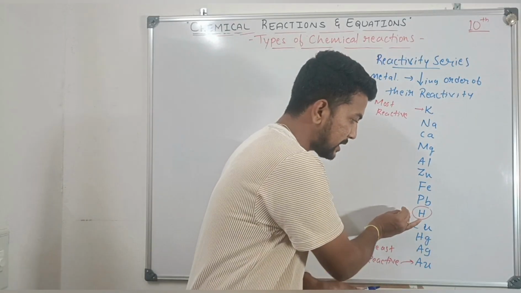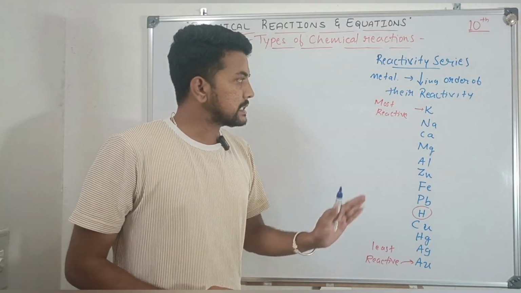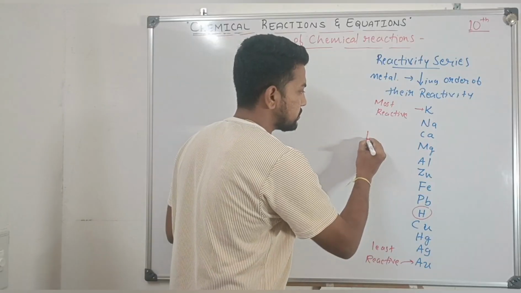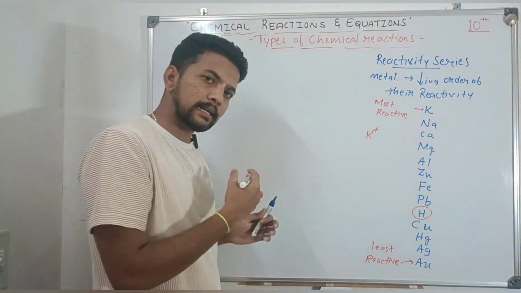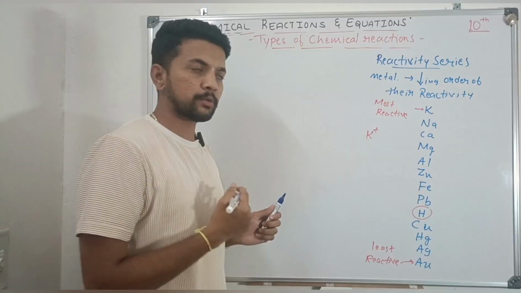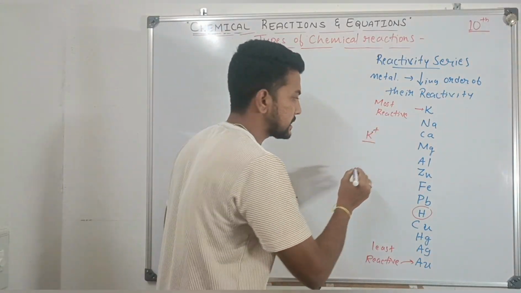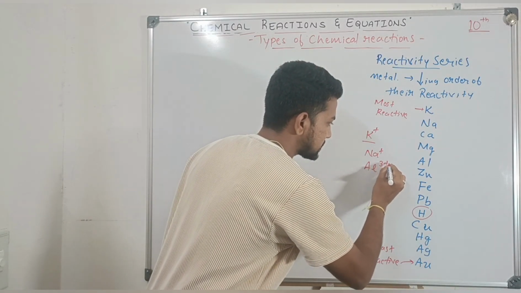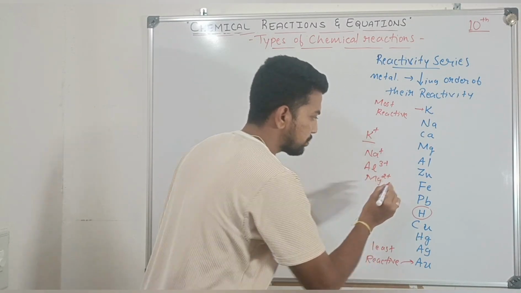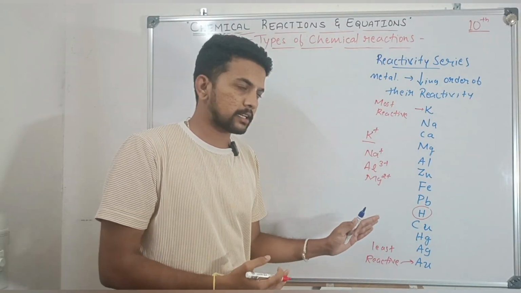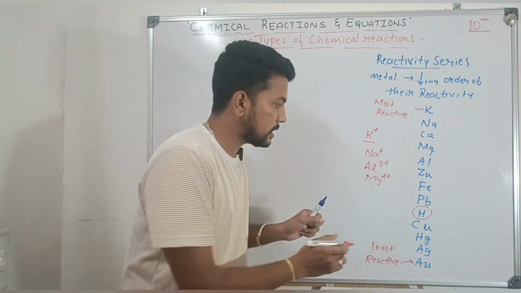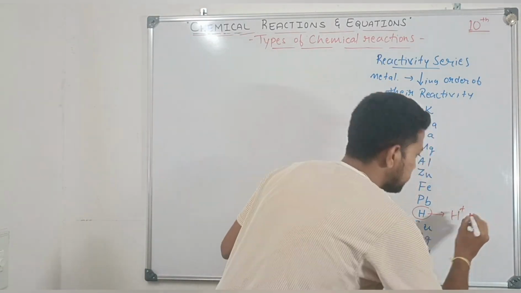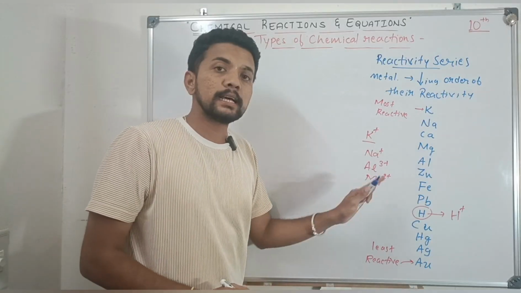So why is hydrogen placed here? Because generally metals have a tendency to lose the electron and form positive ion. For example, K plus potassium, Na plus sodium, Al3 plus, Mg2 plus. So metals have a tendency to lose the electron and form positive ion. In the same manner, hydrogen also has a tendency to lose the electron and form positive ion. So that's why it is placed in the reactivity series.